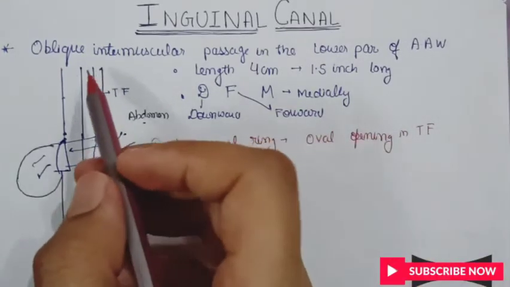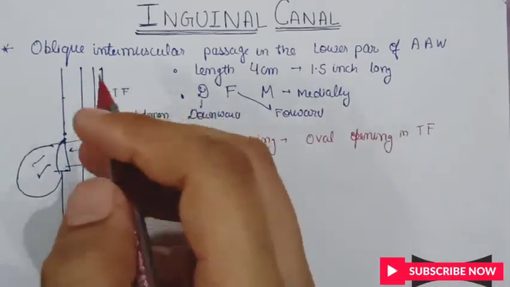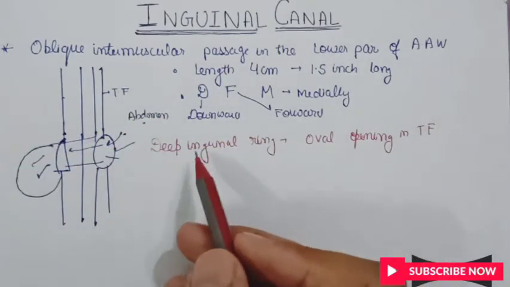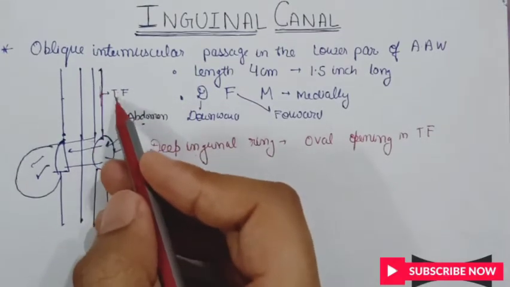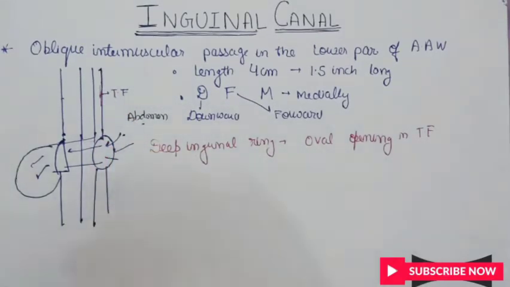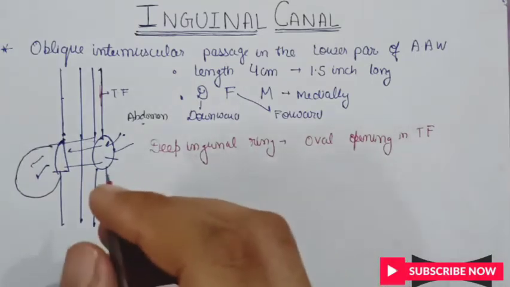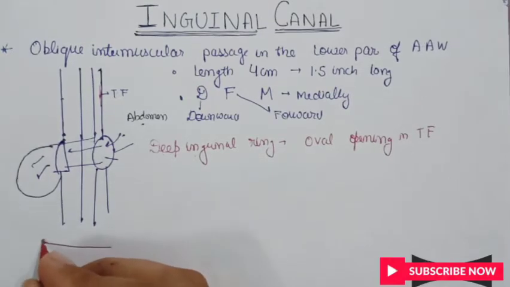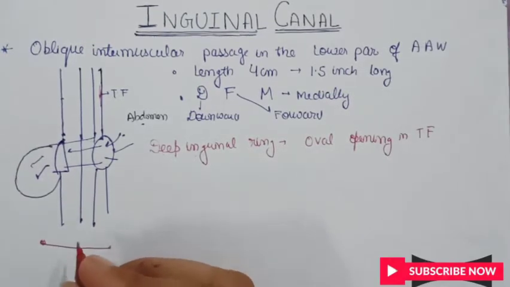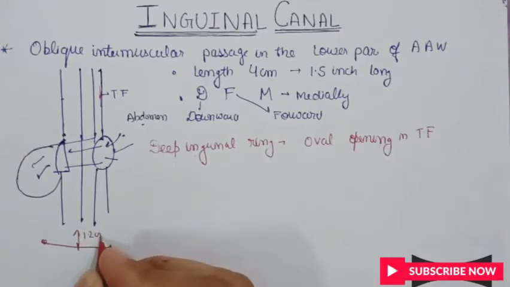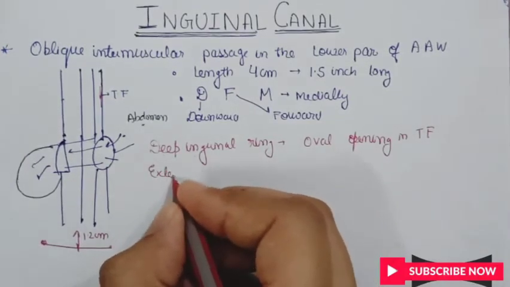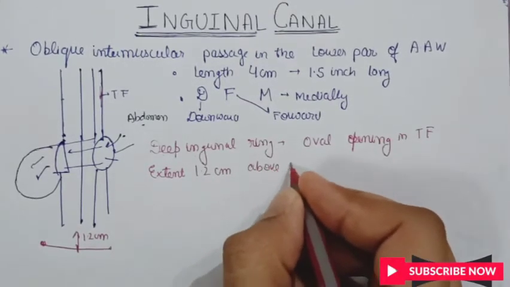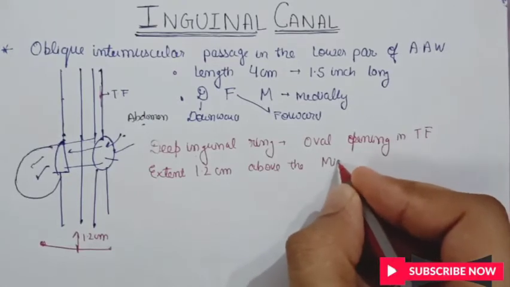Do watch the video on the anterior abdominal wall for a better view of its structures. So the deep inguinal ring is an opening in the transversalis fascia, situated 1.2 cm above the mid inguinal point. Suppose here is the extent of the inguinal ligament and this is its center.